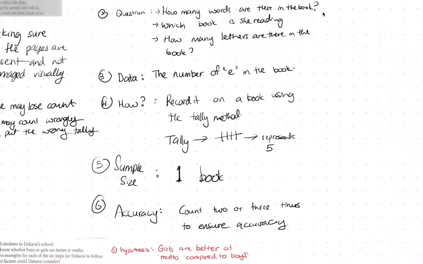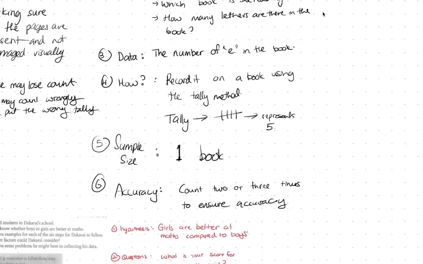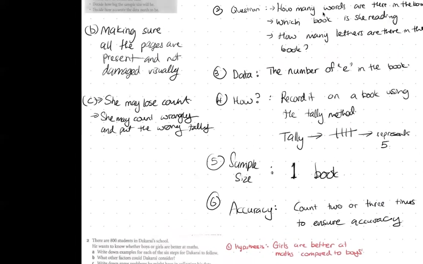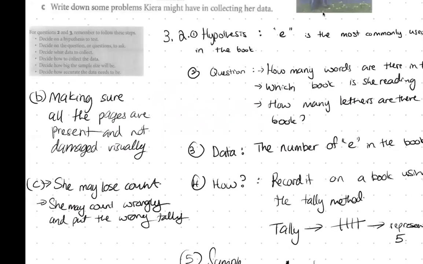So the data will be the number of E in the book. And then how do we record? We record it in the book using the tally method. It means that every time we see an E, we just draw 1 line, 1, 2, 3, 4, 5. This represents 5. And then sample size, you can say that you can use 1 book or maybe a few books. And the accuracy could be we count it 2 or 3 times just to make sure that we didn't miss out any E letters.